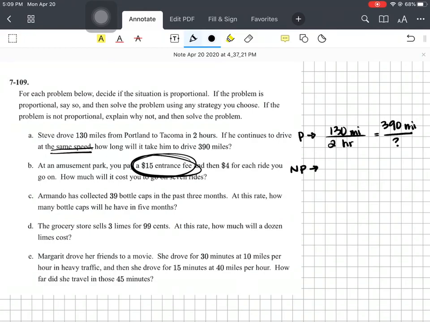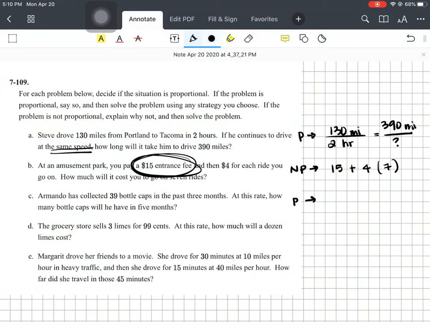The way I would write this out is $15 for the entrance fee, and you have $4 per ride, and there are 7 rides, and that's how you solve it. For C, I'll give the answers at the end. Armando collected 39 bottle caps in the past 3 months. At this rate, how many bottle caps would he have in 5 months?